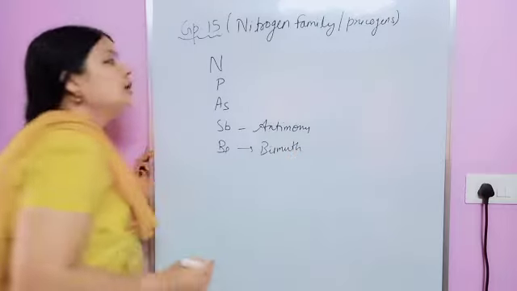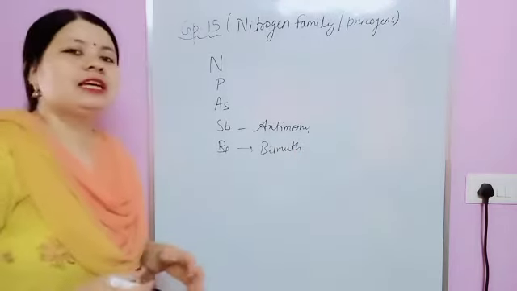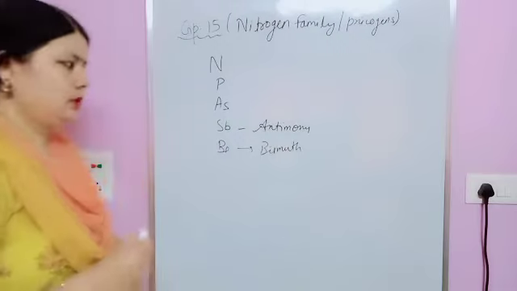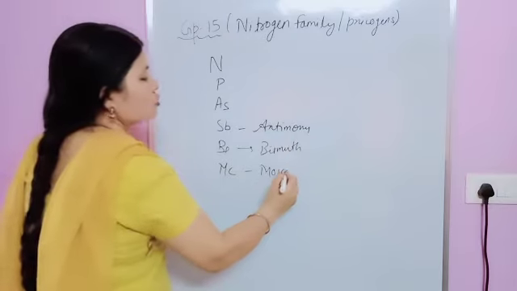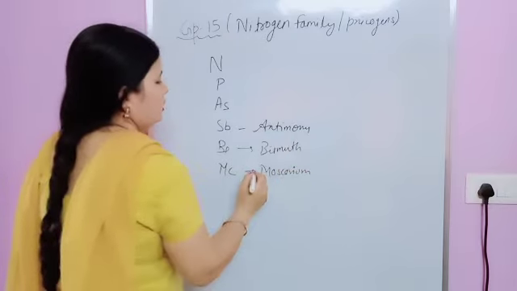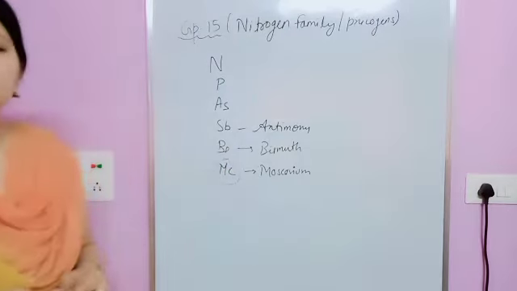Now in this one more element is there. That one is Mc. It's moscovium. That one is one more newly discovered element. Moscovium is again synthetic.